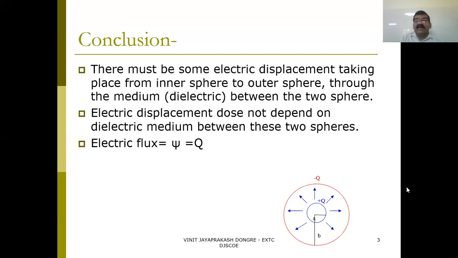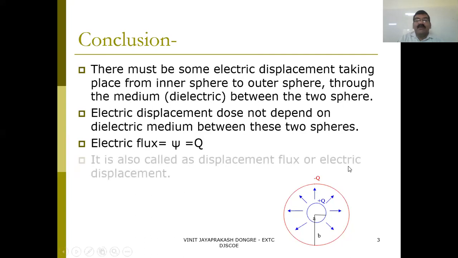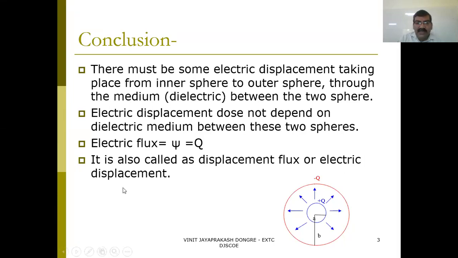So this electric flux is psi, and psi equals Q. Whatever electric flux gets displaced equals the total charge. It is also called the displacement flux or the electric displacement.